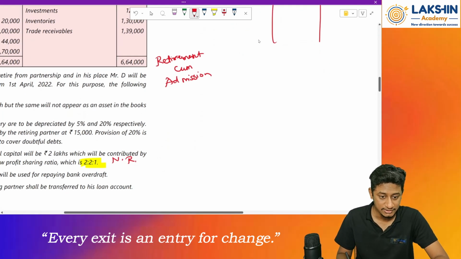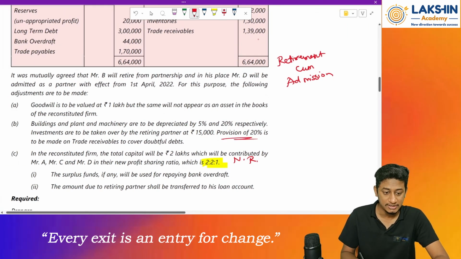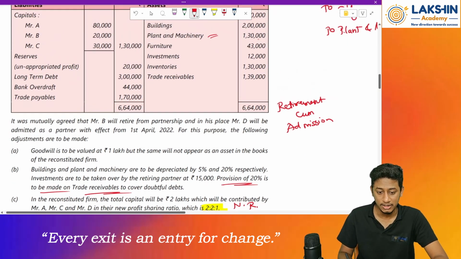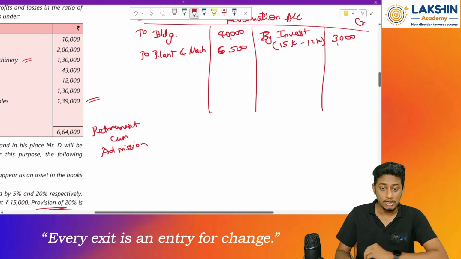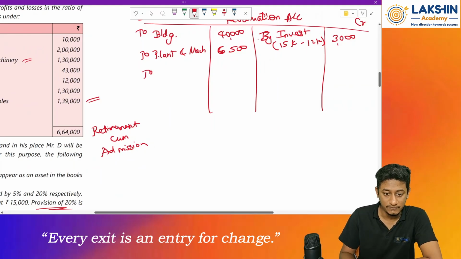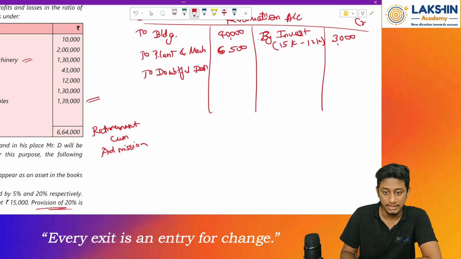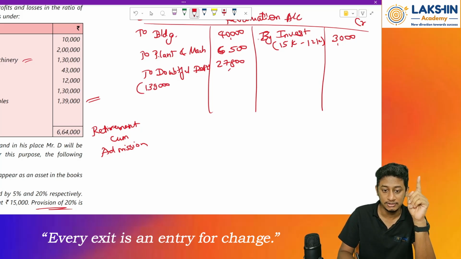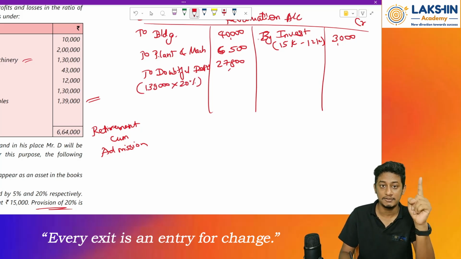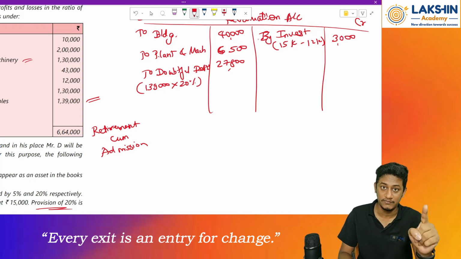After this, what else? Provision at 20% to be made on trade receivables to cover the doubtful debts. So 20% of 1,39,000, that will be 27,800. Doubtful debts are a loss kind of thing. So to provision for doubtful debts, rupees 27,800. Everywhere please mention a small working note in brackets, like 1,39,000 into 20%. I am not mentioning it specifically, but for examination purposes, please write it somewhere, because the examiner should know how you are getting the answers.